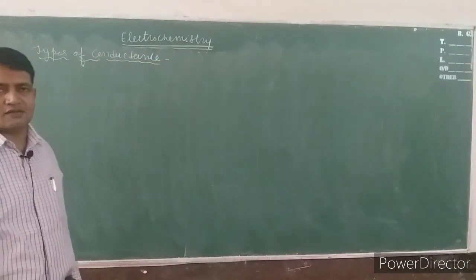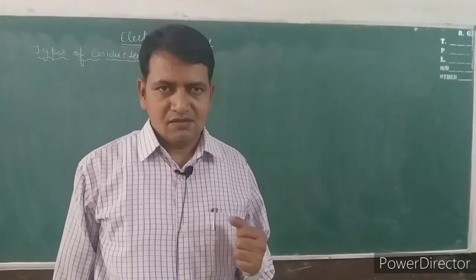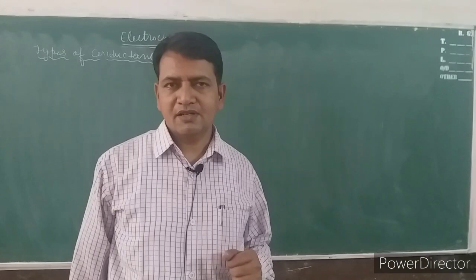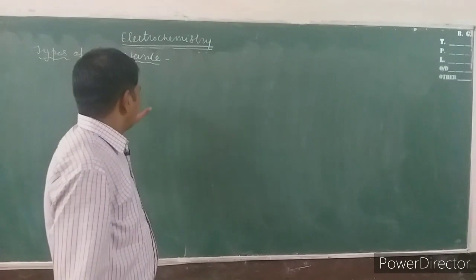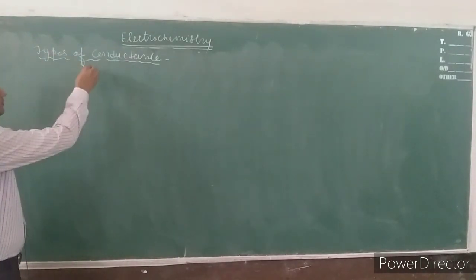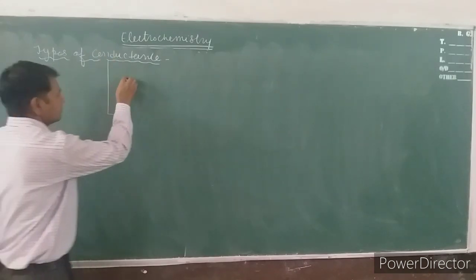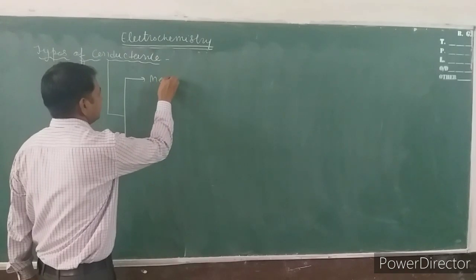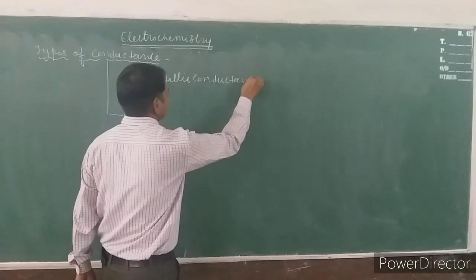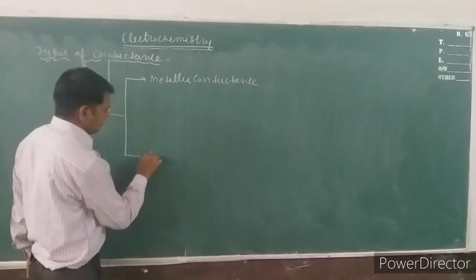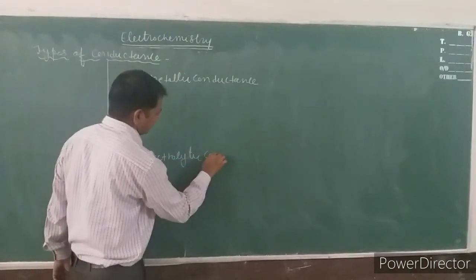Types of conductance. As we know, there are two types of conductors, metallic conductor and electrolytic conductor. In the same way, conductance has two parts. First is metallic conductance and second is electrolytic conductance.